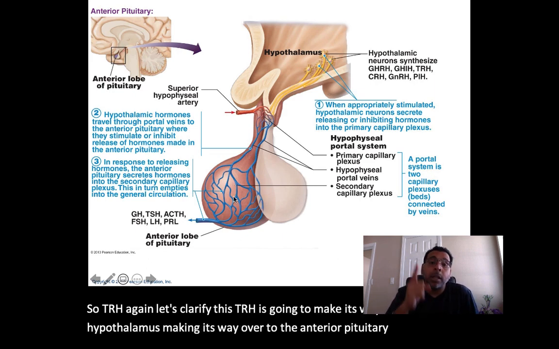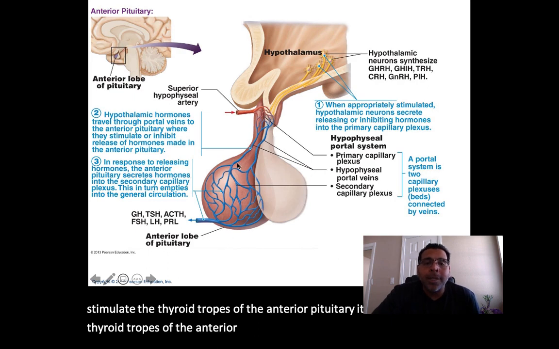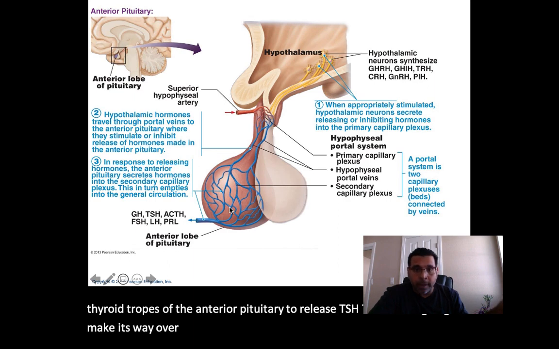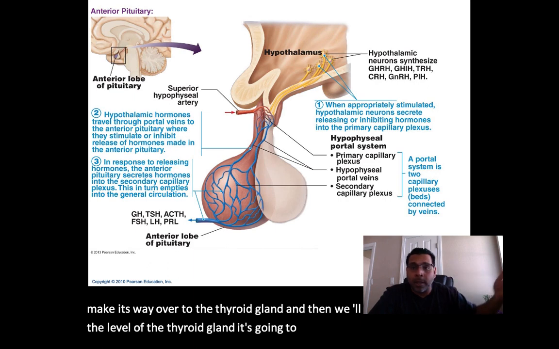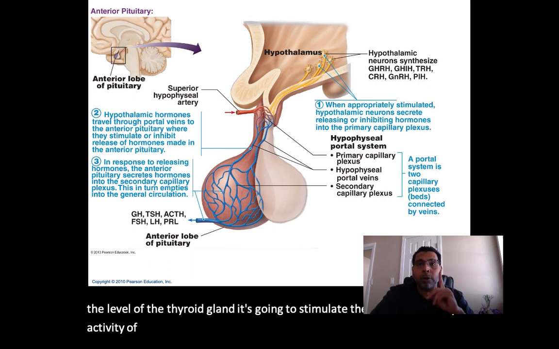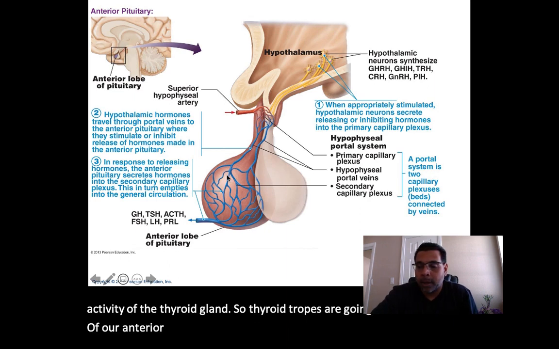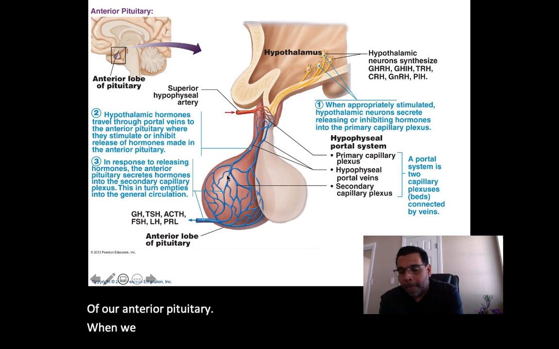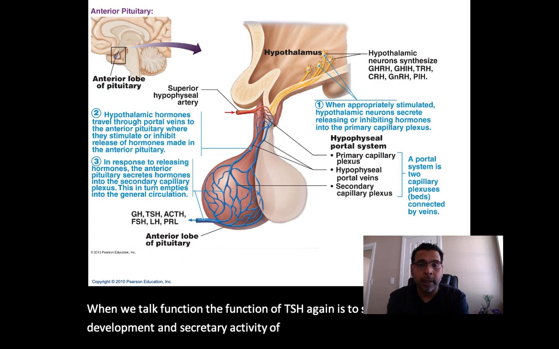It's going to stimulate the thyrotropes of the anterior pituitary to release TSH. TSH then is going to make its way over to the thyroid gland, and we'll see what it does there. It's going to stimulate the normal secretory activity of the thyroid gland. So thyrotropes are cells of our anterior pituitary. Now when we talk function, the function of TSH, again, is to stimulate the normal development and secretory activity of our thyroid gland.